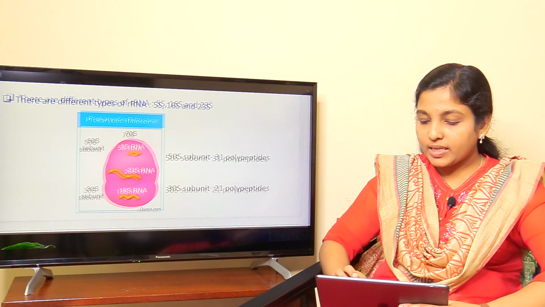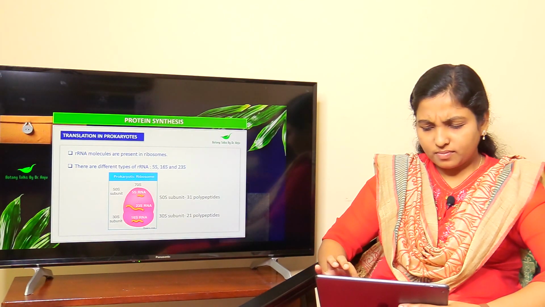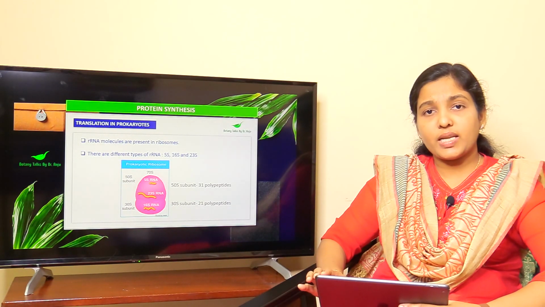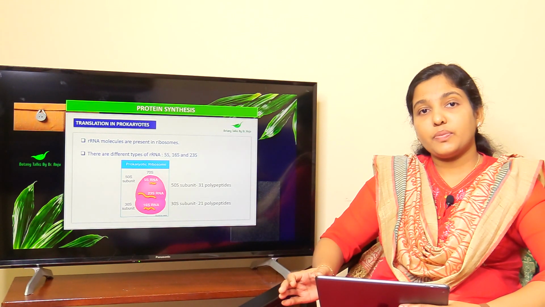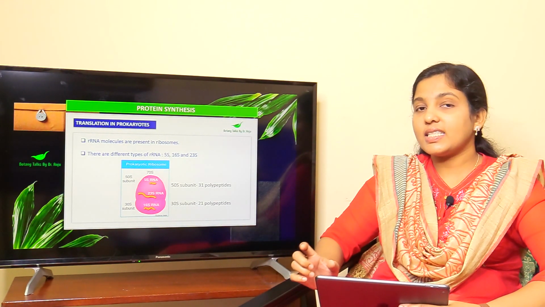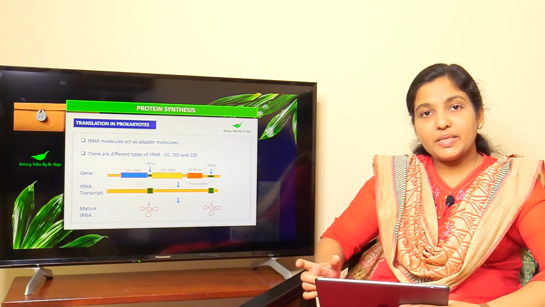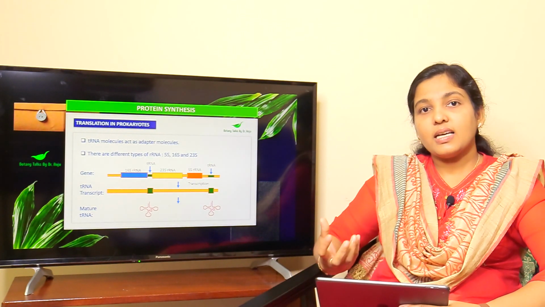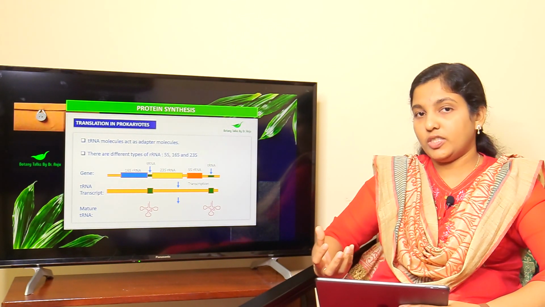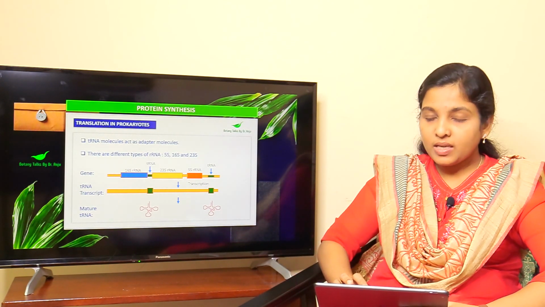Therefore, prokaryotic ribosomes are composed of two subunits, a smaller subunit of 30S and a larger subunit of 50S. Together, we call it a 70S type of ribosome. We know that S stands for Svedberg unit, that is the sedimentation coefficient of these ribosomal subunits.